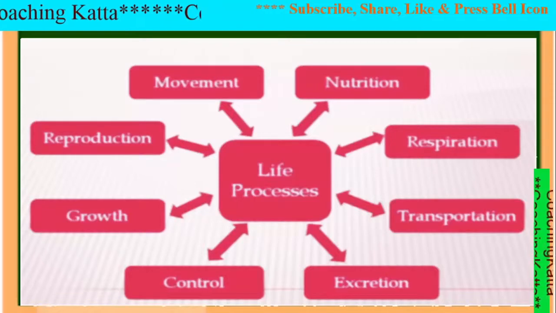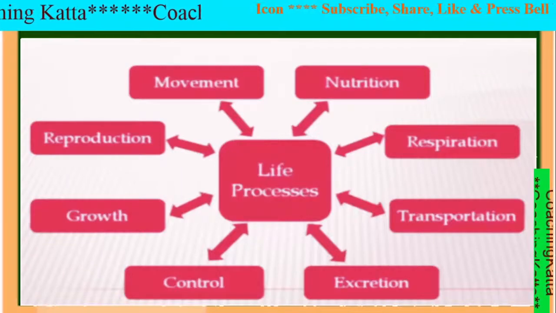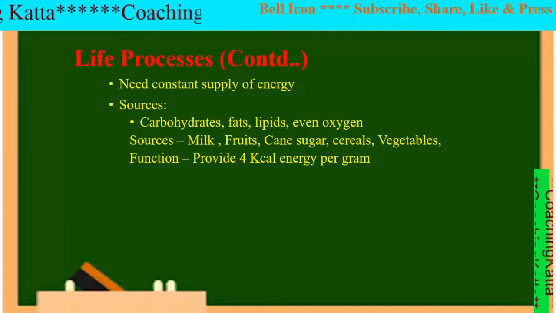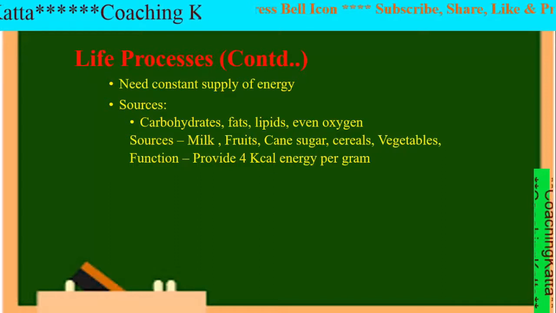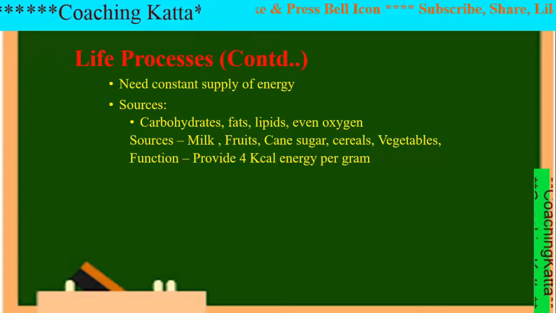Along with these systems and processes, our external and internal organs are also performing their functions. For these processes, living organisms need a continuous source of energy. From where do they get energy? They get energy from the food they eat.